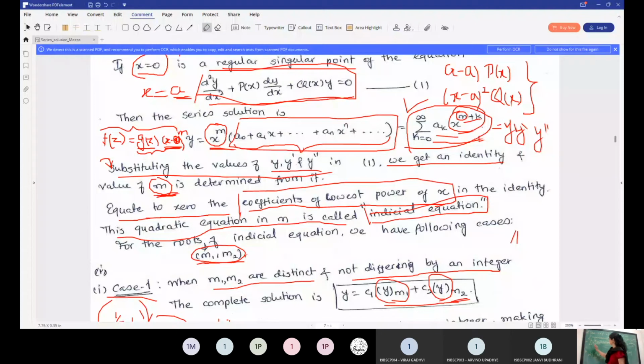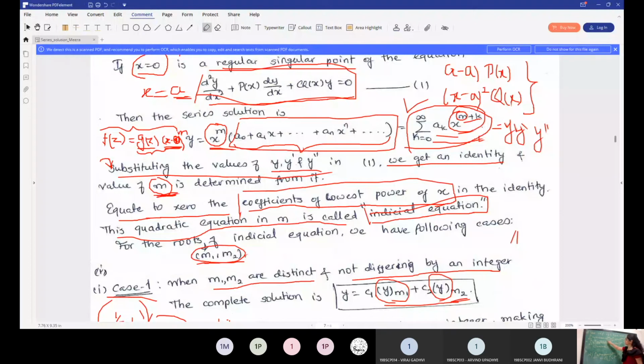So what will we get? Everyone has written up to that statement. Yes, ma'am. Okay, let us substitute k is equal to 0 here. So if we substitute k is equal to 0, a0, the first quantity, into 2 times 0 plus m, so only m, into 0 plus m minus 1, so m minus 1, minus 0 plus m, so m, plus 1 is equal to 0.